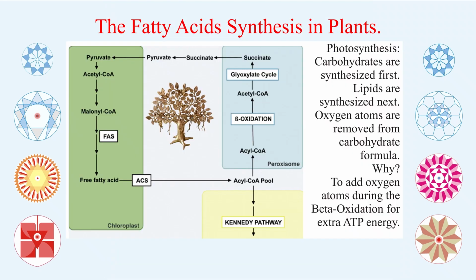Now come to the question of how fatty acids are produced in plants. It's again the 10-stage process which I have talked about, and that goes on very well. But on the right side I have said it is carbohydrate or glucose which converts to lipid by reducing oxygen. Why? So that we can put oxygen in to produce more ATP in beta oxidation. That is the process where NAD, FAD, NADH, FADH2, water and conversion take place in beta oxidation, and that is what the whole objective is all about.